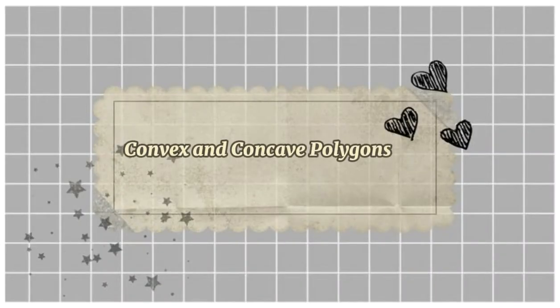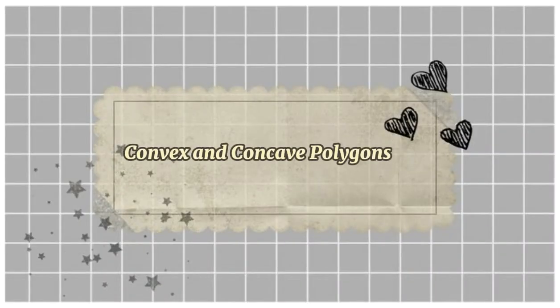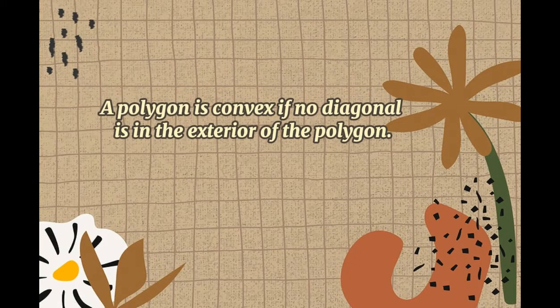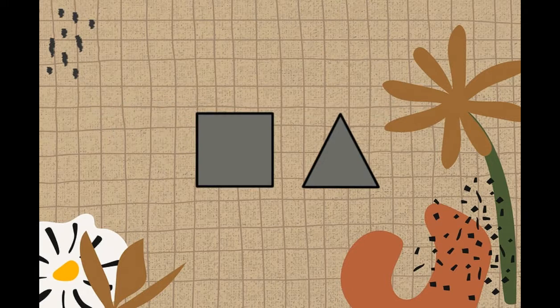Let's proceed to the convex and concave polygons. So a polygon is convex if no diagonal is in the exterior of the polygon. It has no line segment between 2 points on the boundary that ever goes outside the polygon. Like for example, so we have here the triangle and a square. So we cannot make a diagonal line outside of this shape. That's why we called it convex polygon.